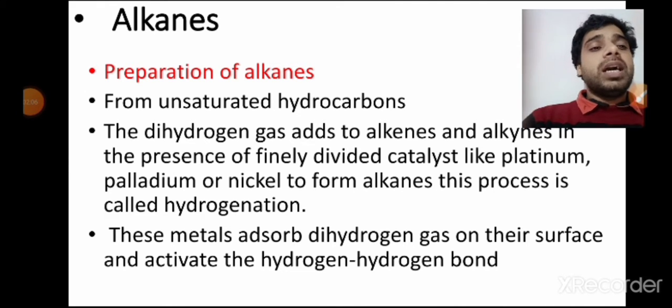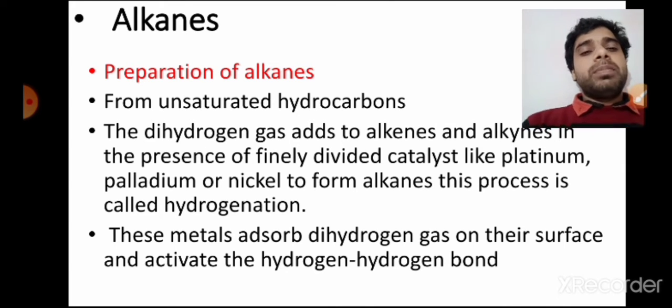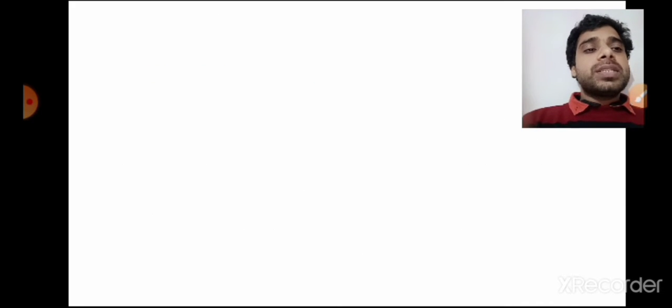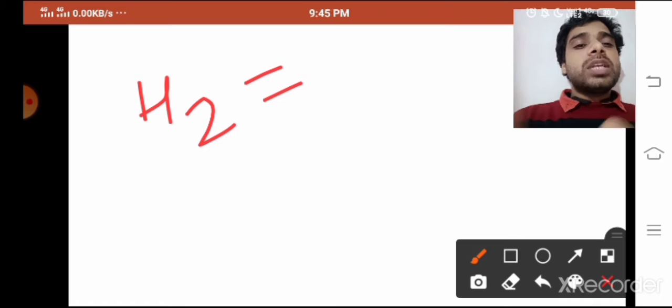So we can say that some catalyst is essential: platinum, palladium or nickel. If it is not there, then the reaction will not proceed and you will not get the alkanes. Whatever methane or ethane you want to get, you will not get that. So the hydrogen gas adds to the alkene. You can see the dihydrogen gas, H2, is adding onto the unsaturated hydrocarbon.